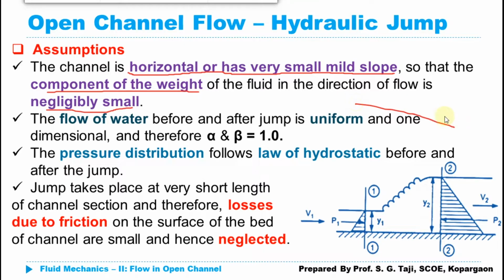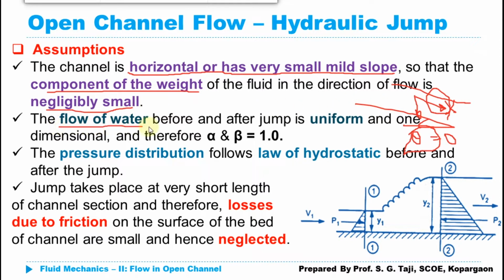If I am considering this channel reach and assuming the slope of the channel, here theta, is very small, then the resolving component of the weight in the direction of flow will be negligibly small and we can neglect it. Or simply, if I assume a horizontal channel, the value of theta will be 0, and obviously there will be no resolving component of the weight, so we simply neglect it.